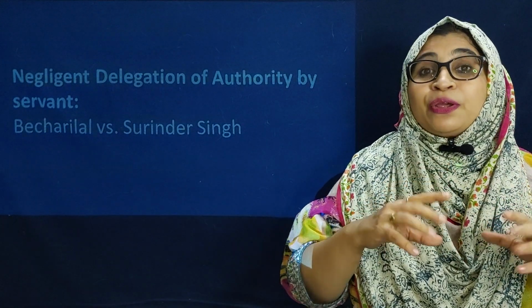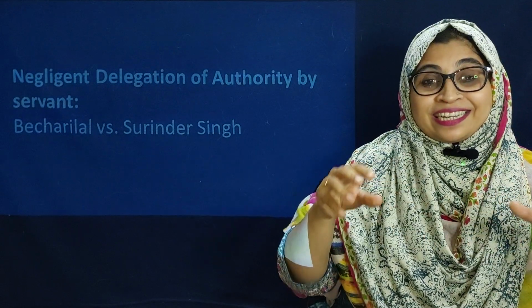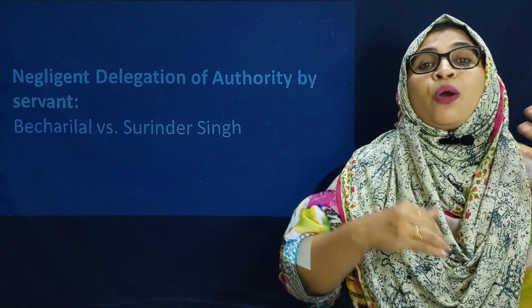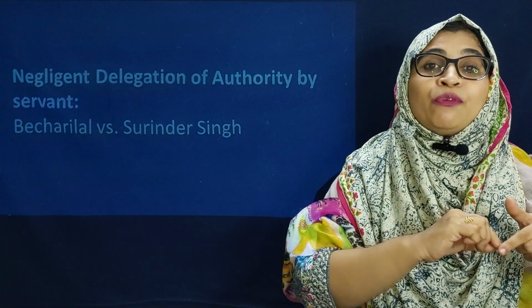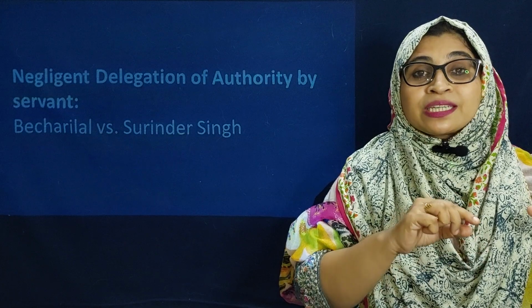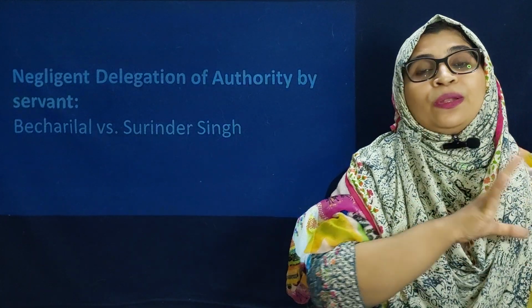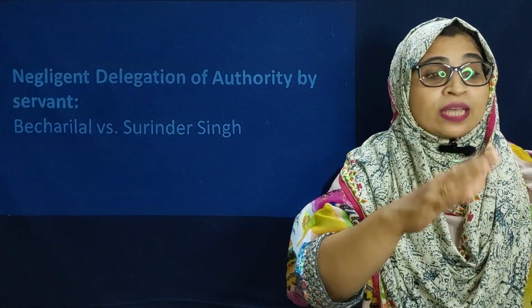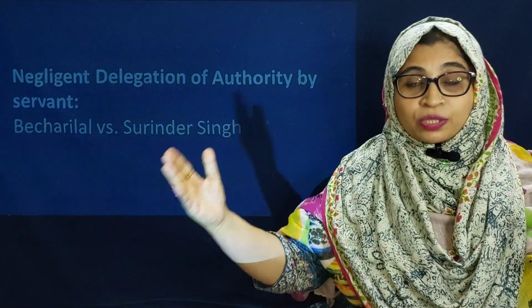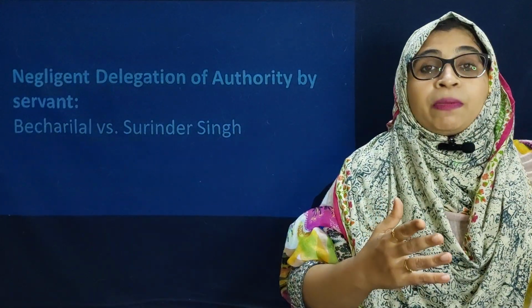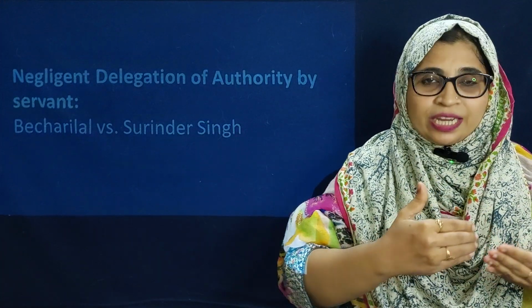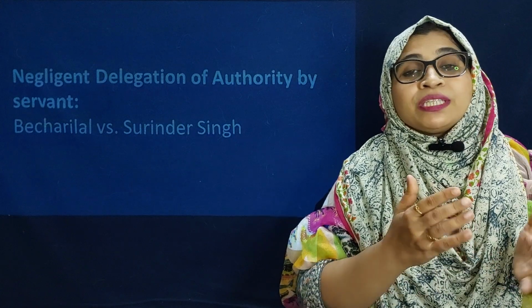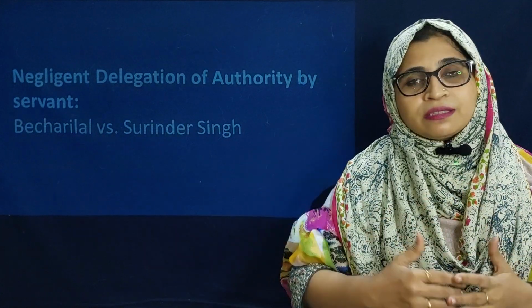Through the negligence of that cleaner, an accident happened and the plaintiff got various injuries. So here who will be liable? The master, the owner of the vehicle, is liable, not the driver who delegated the power to the cleaner. The main owner of that particular vehicle is liable. So that's why this is also one of the unauthorized modes, delegation of authority by the servant.